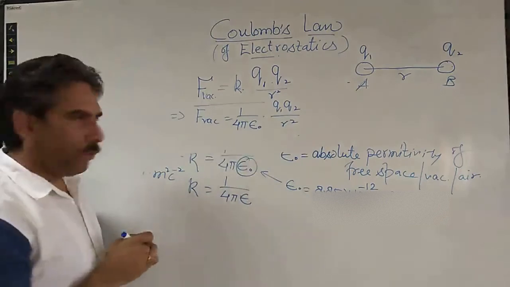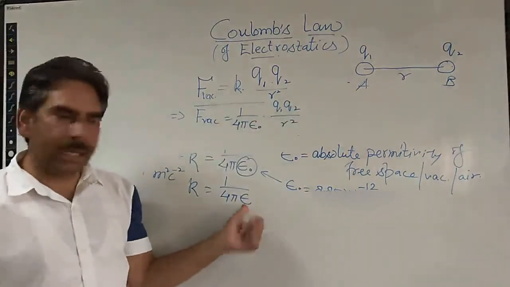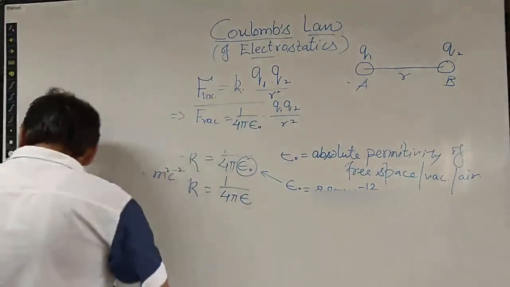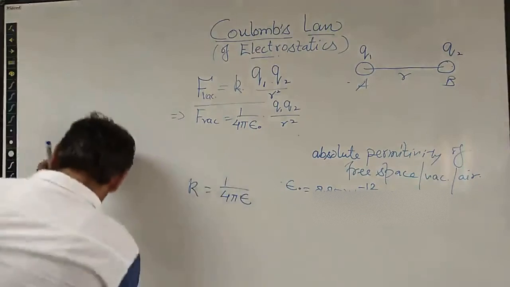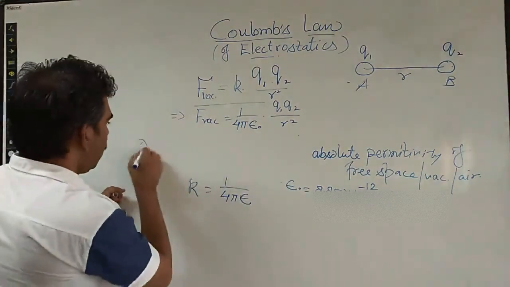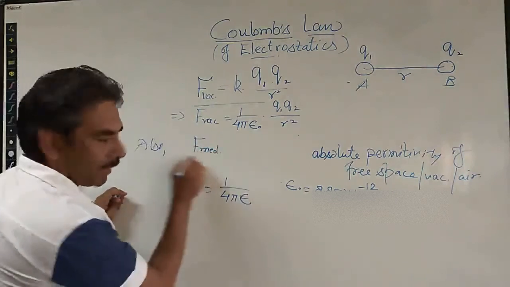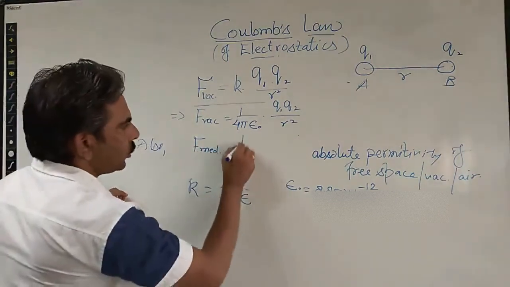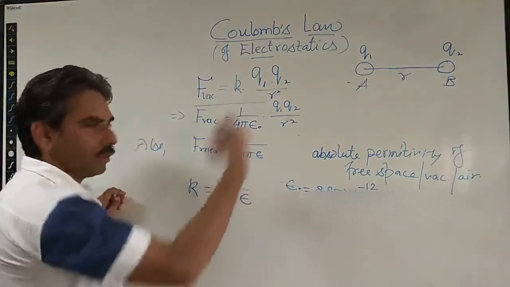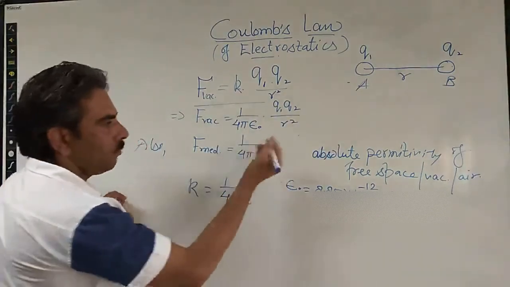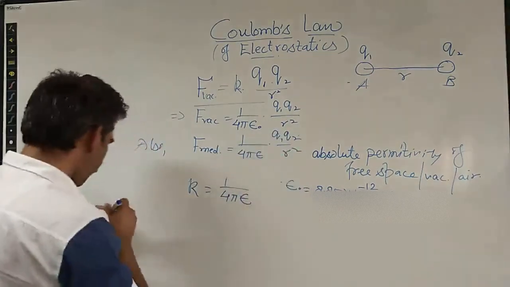And what if we replace the medium with some other medium whose permittivity is epsilon? We write the equation for that medium: F for that medium equals 1 upon 4 pi epsilon, because the permittivity for the medium is epsilon, into Q1 Q2 upon R square.